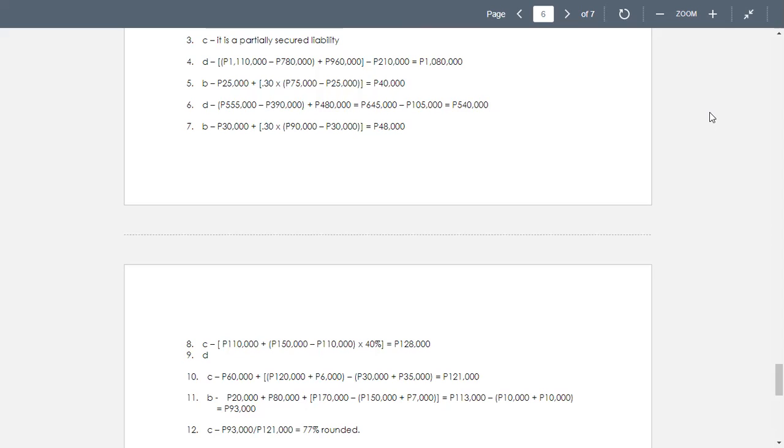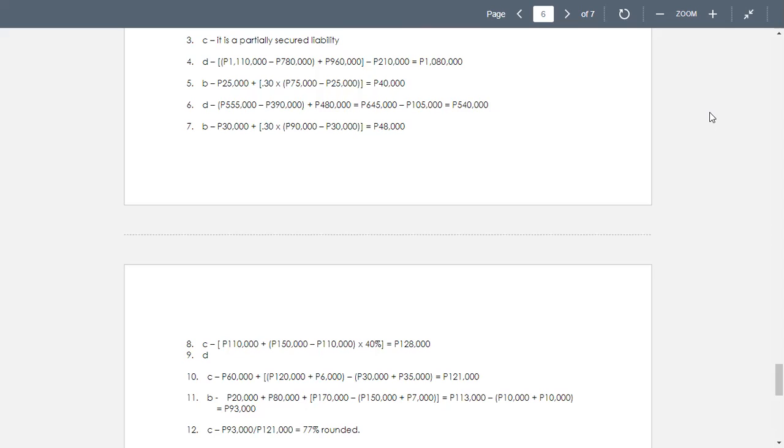So number 11, you have 93,000. The requirement is what amount is available to general unsecured creditors. First, we have 20 available to general unsecured creditors. Then we have the amount of 80 available to unsecured creditors.